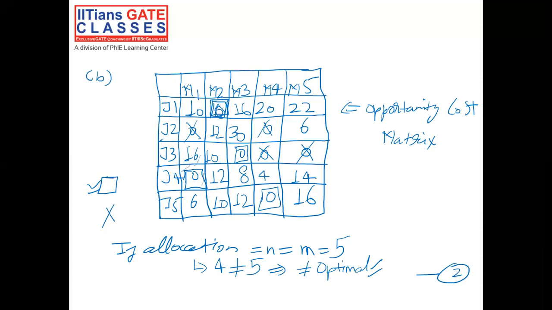So now, since the solution is not optimal at this particular stage, we will try to optimize our solution by using our opportunity cost matrix. So let's try to draw again this opportunity cost matrix and see how we can solve it.